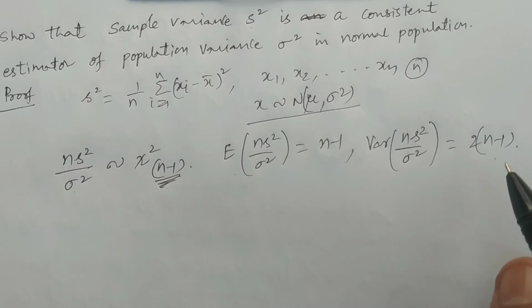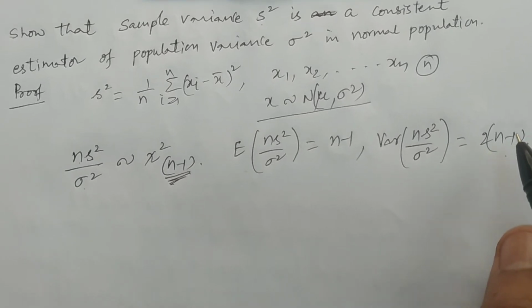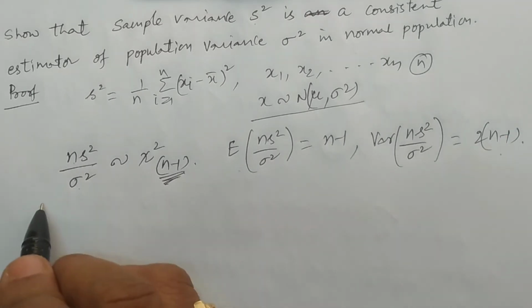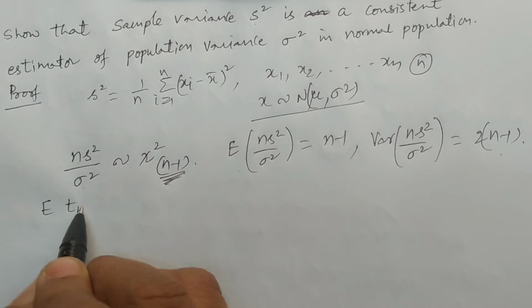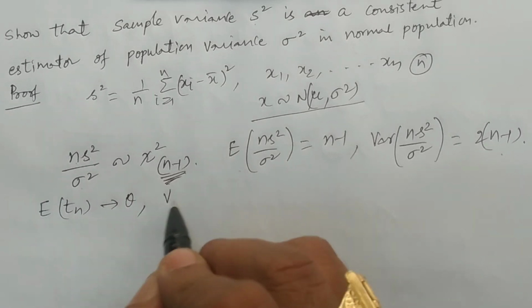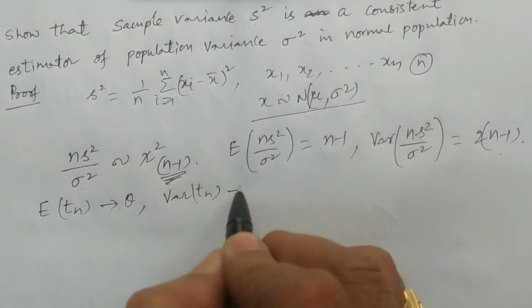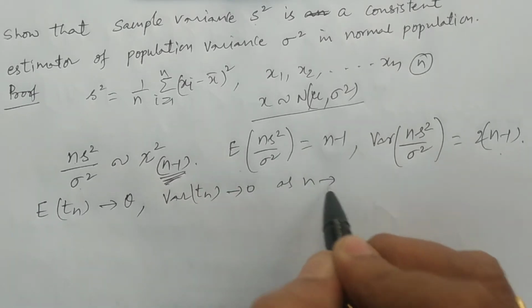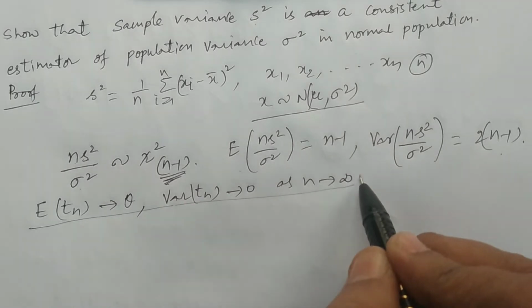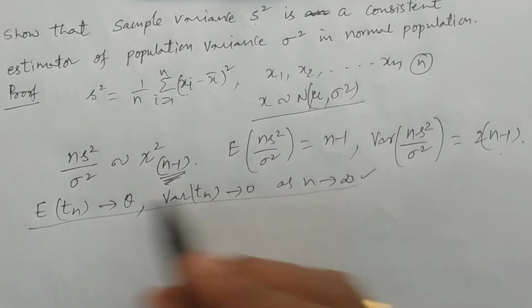With these values, I'm using one of the theorems of consistency: if the expectation of Tn tends to theta, and the variance of Tn tends to 0 as n tends to infinity, then Tn is a consistent estimator of the parameter theta.